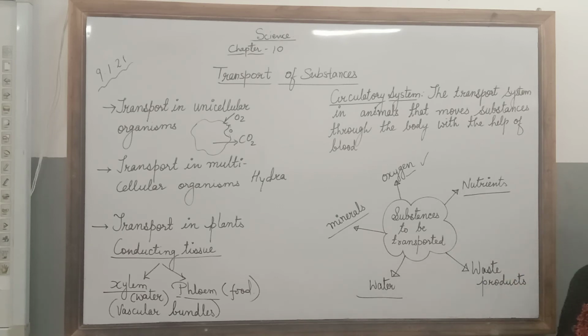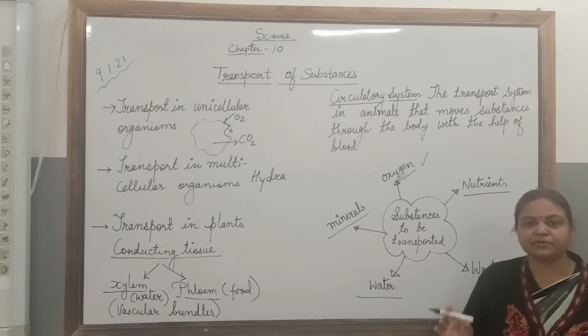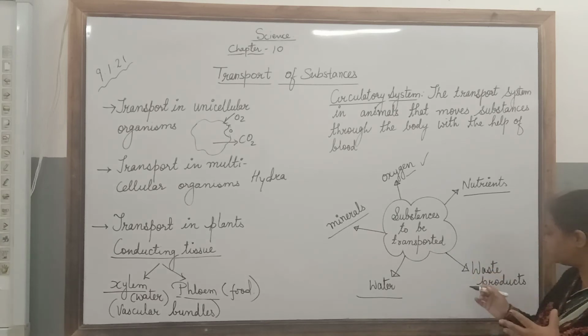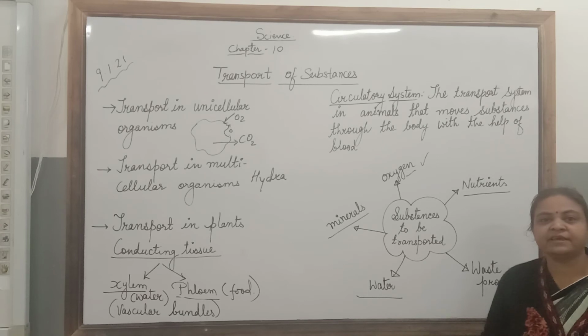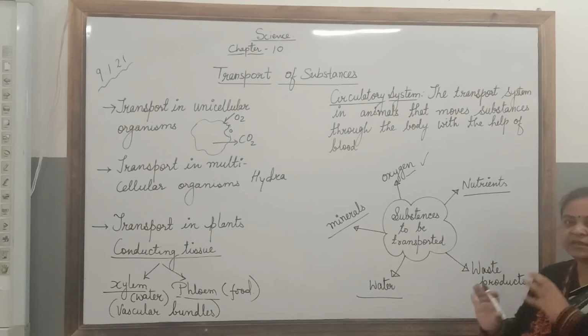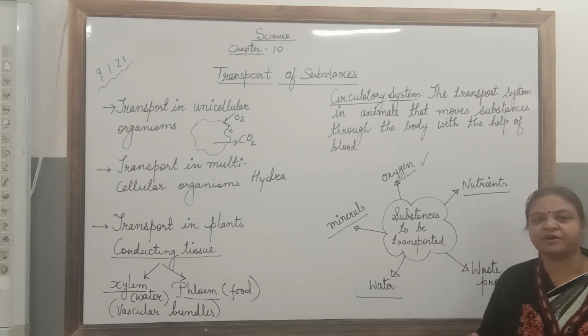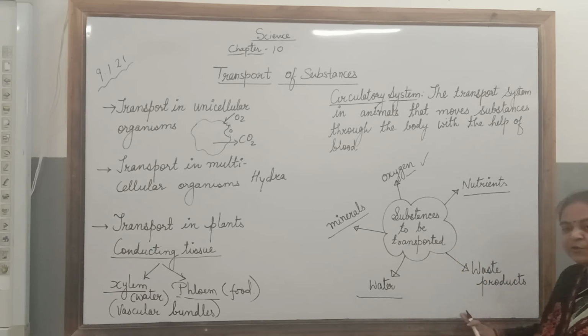Lastly, waste products. There are different types of waste products formed in our body, maybe urea, uric acid, and various harmful substances which the kidney filters, and the blood is filtered in the kidney. Waste products are taken by the excretory system and removed out of the body. So the excretory products which are produced in different parts of our body are transported by the blood to the kidney where they get filtered.